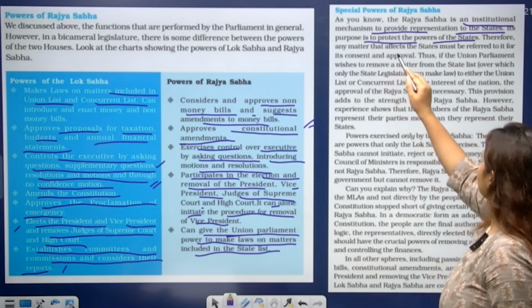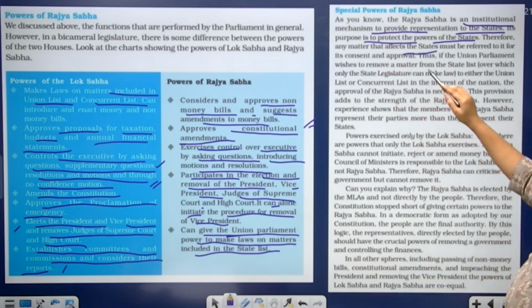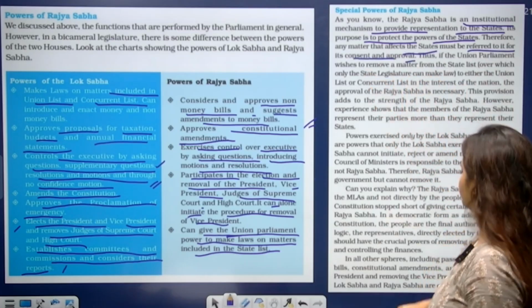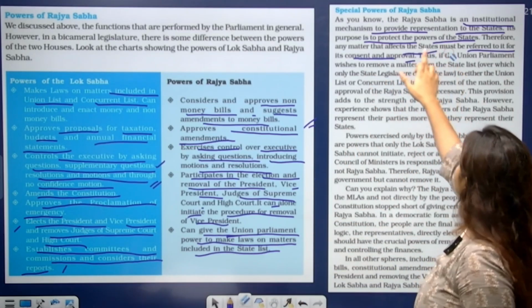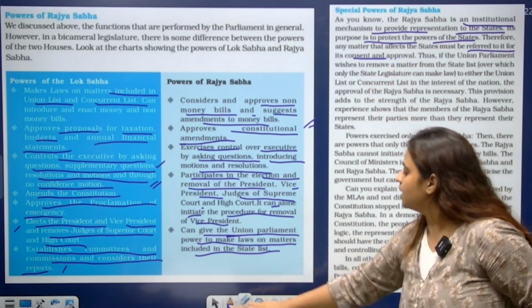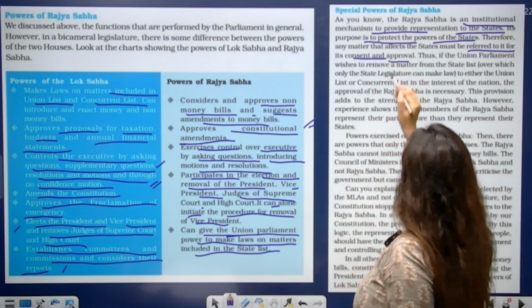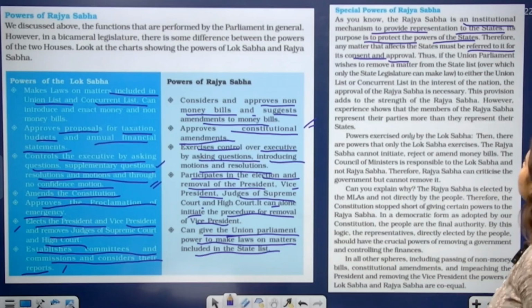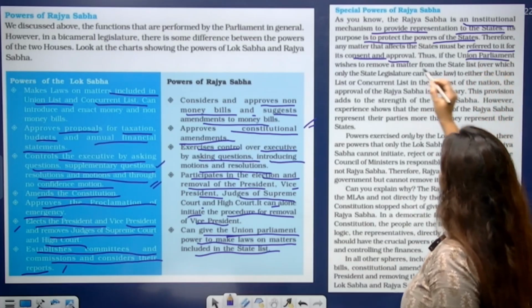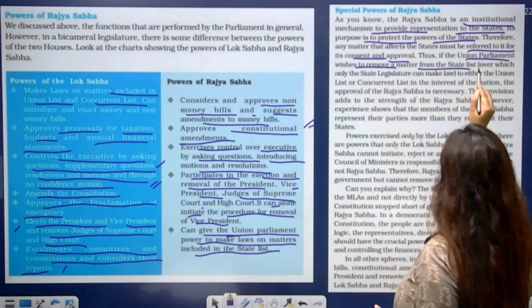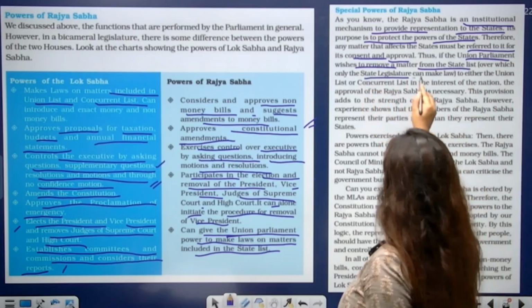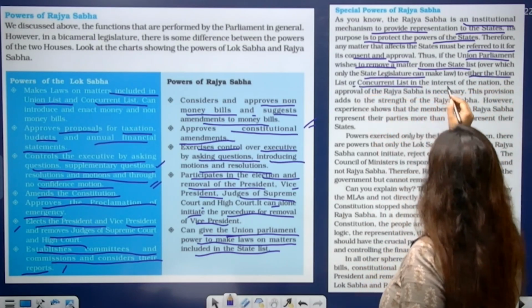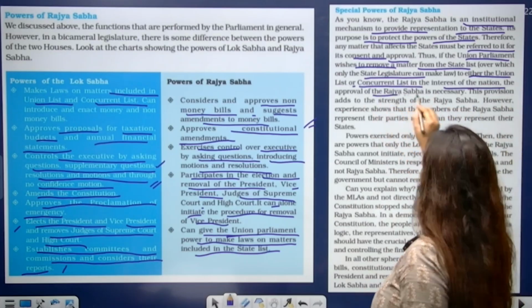Therefore, any matter that affects the state must be referred to it for the consent and approval. So, as it has the power of the state, the consent and approval is also important from the Rajya Sabha. Thus, if a union parliament wishes to remove a matter from the state list over which the state legislature can make law, to either the union or concurrent list in the interest of nation, the approval of Rajya Sabha is necessary.